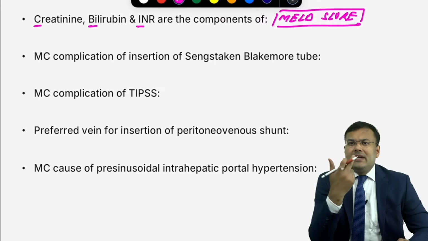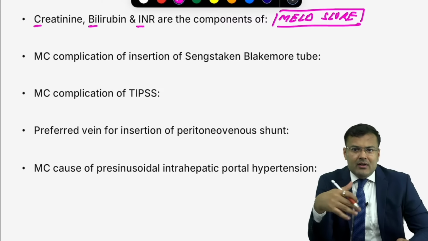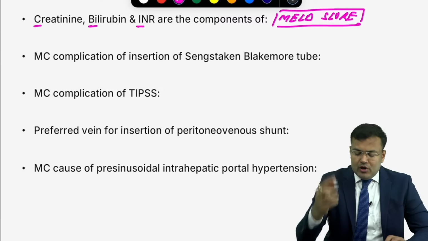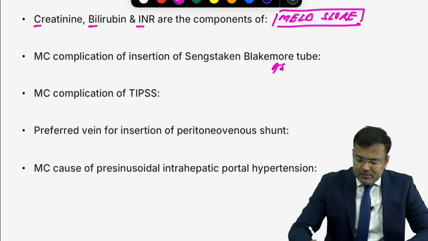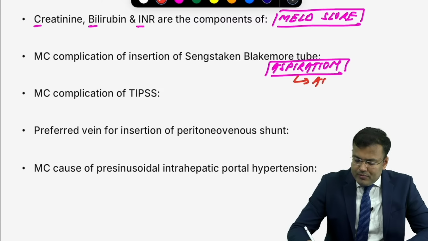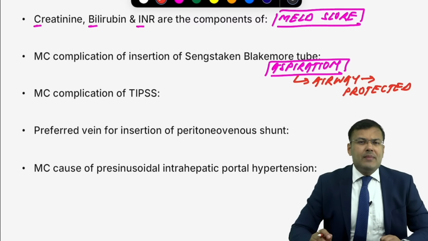If you insert Sengstaken-Blakemore tube to control the bleeding, especially during hematemesis, variceal bleeding, what is the most common complication? Aspiration. And that's why what should be protected before insertion? Before insertion of tube, airway should be protected. You know, airway, it should be protected before insertion.